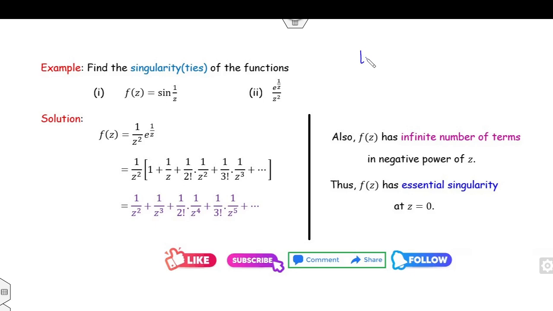Moreover, if you are in a competition exam, you can also see that the limit as z approaches 0 of f(z) does not exist. So once the limit does not exist, we can also say this is my essential singularity.